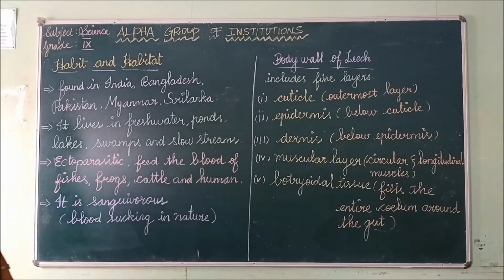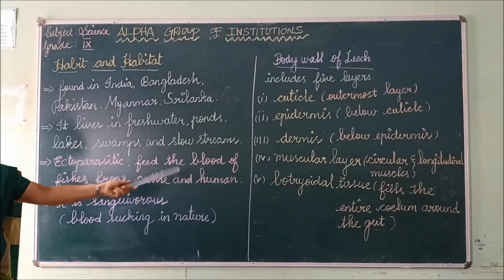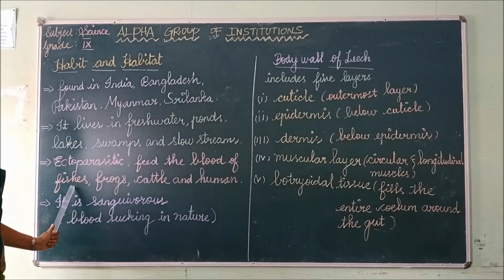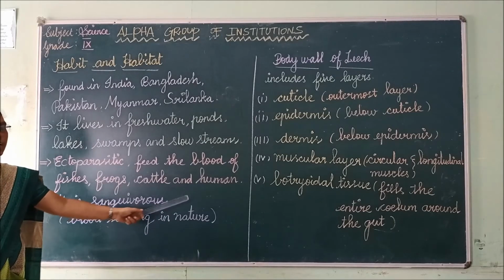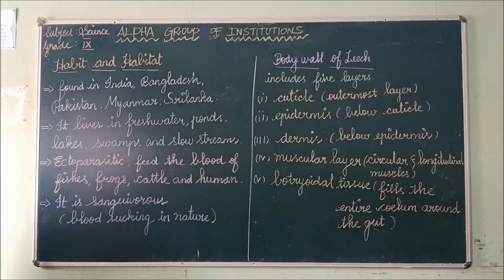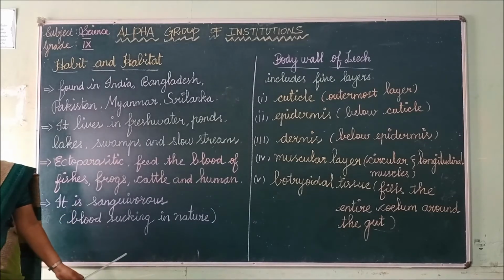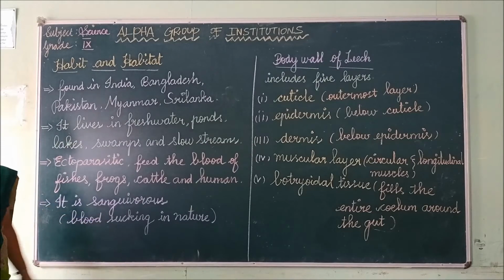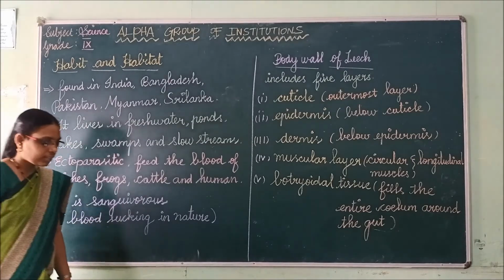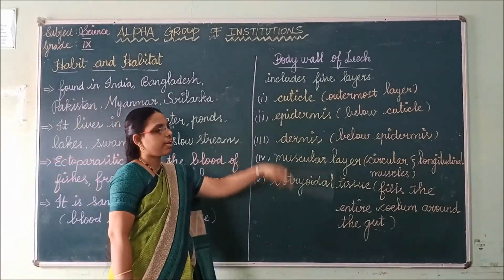We will see the Indian cattle leech. It is ectoparasitic in nature. So it feeds on the blood of fishes, frogs, cattle and humans. Then it belongs to the group of sanguivorous, that is blood sucking in nature. So these are the habitat of the cattle leech. Then next we will see the body wall of the leech.